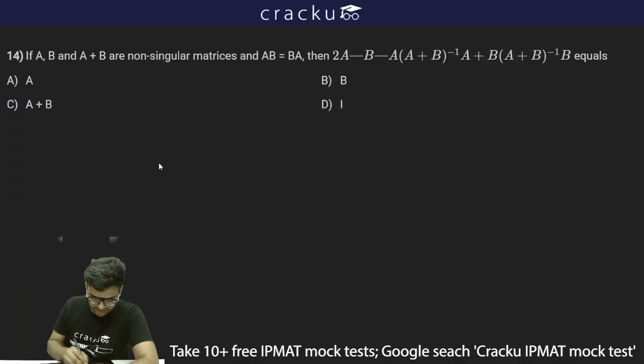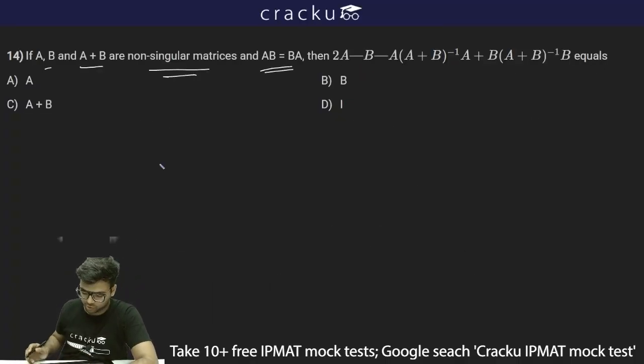The next question is saying: if A, B and A plus B are non-singular matrices and AB is equal to BA, then 2A minus B minus A into (A plus B) whole inverse into (A plus B) into A plus B whole inverse into B, this equals what? So we have A, B and A plus B as non-singular matrices.